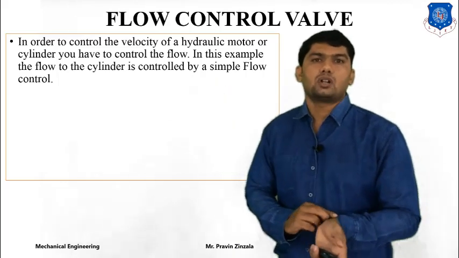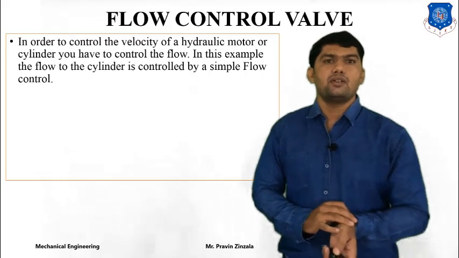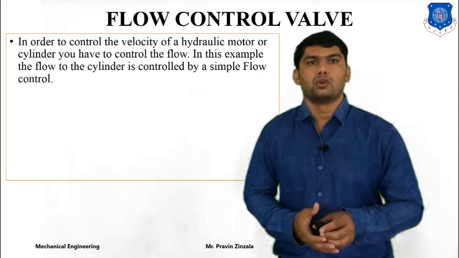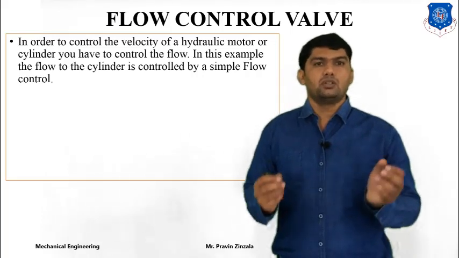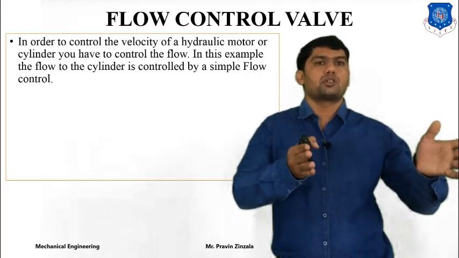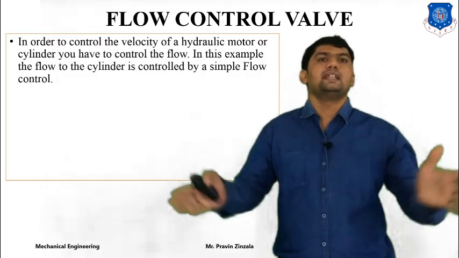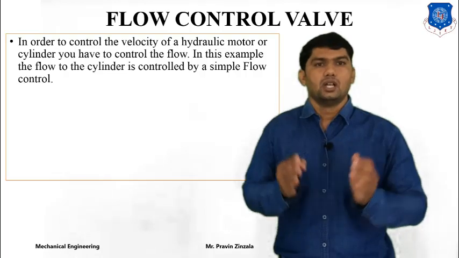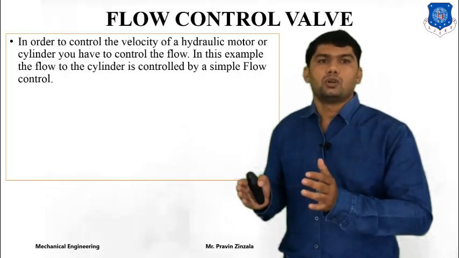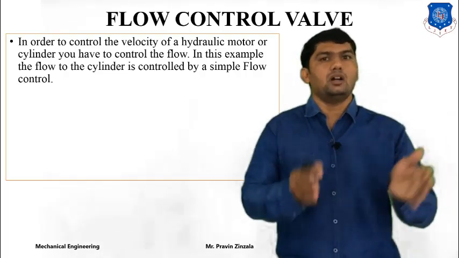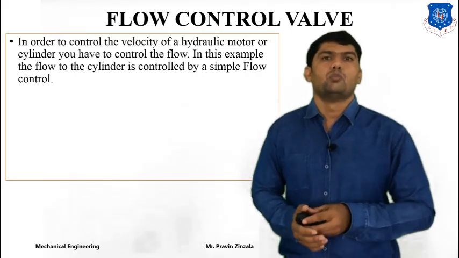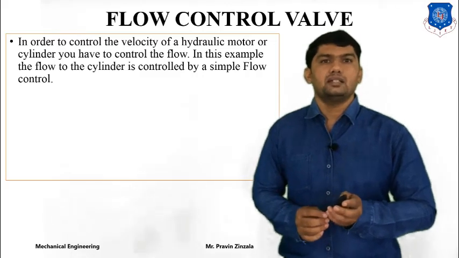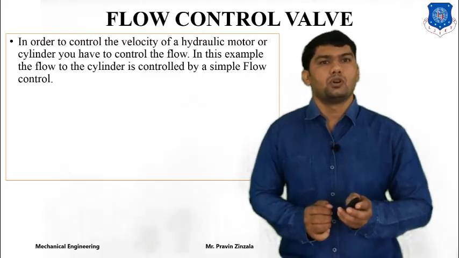In order to control the velocity of a hydraulic motor or hydraulic cylinder, we have to control the flow, because during operation we require control of the motion of the hydraulic motor or cylinder for a particular requirement and application. So we have to control the flow to control the velocity of the cylinder or motor. In this example, the flow to the cylinder is controlled by a simple flow control.